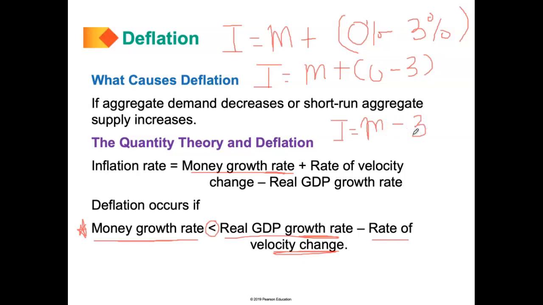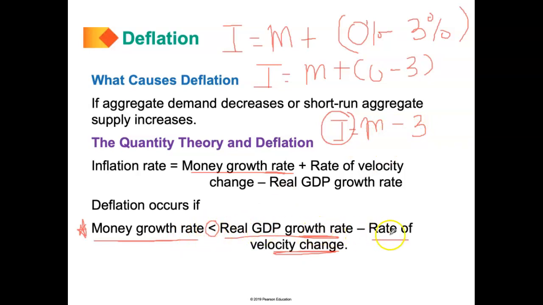Now basically what we're saying is, in what scenario will this I become negative? Well, the only time I will become negative is if M is less than 3. So basically that's what we're saying here.